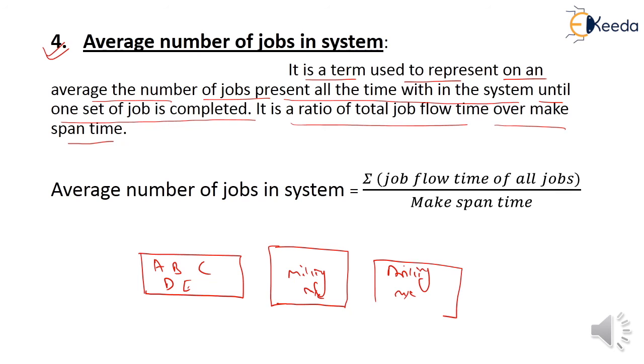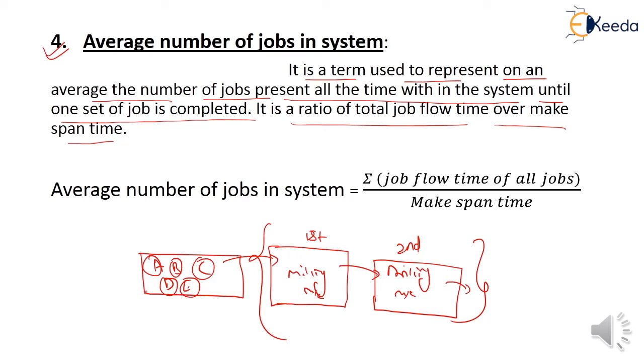The average number of jobs in the system represents the jobs A, B, C, D and E, which are present at all times within the system until the set of jobs is completed.